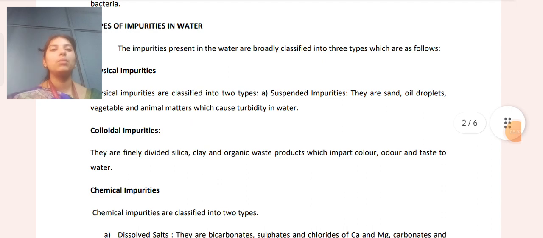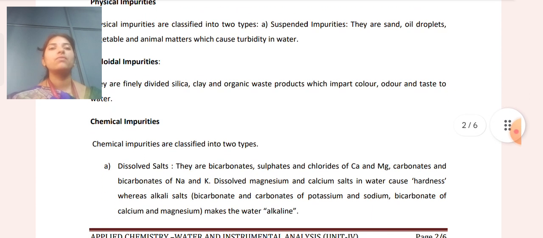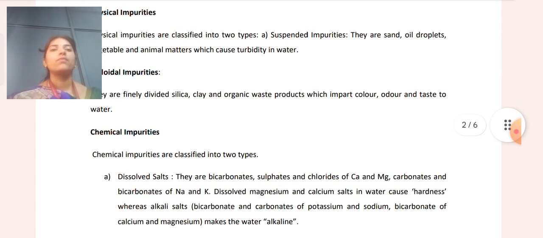Next are the chemical impurities. The first one is dissolved salts. They are bicarbonates, sulfates and chlorides of calcium, magnesium, potassium and sodium. Bicarbonates of calcium and magnesium make the water alkaline.